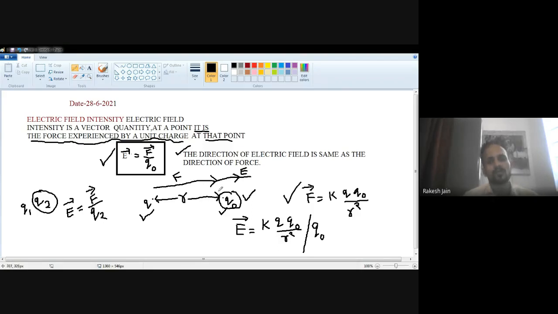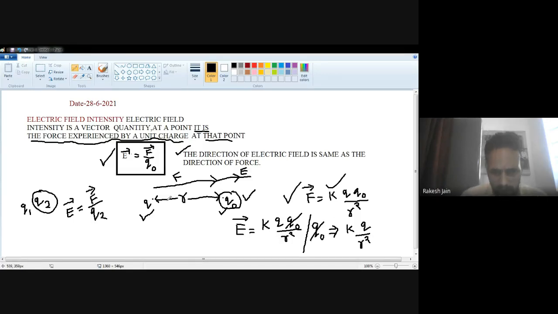So it becomes my formula, and when I put the value of force from this, K Q Q0 upon R square divided by Q0, what will happen? The Q0 and Q0 terms will cancel. So we find that E is equal to KQ divided by R square.